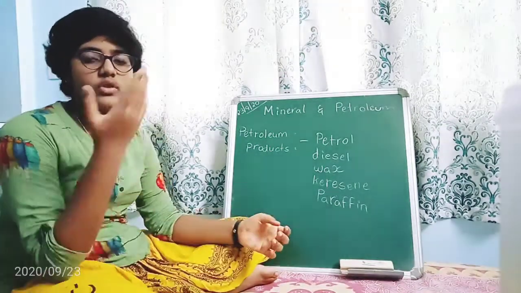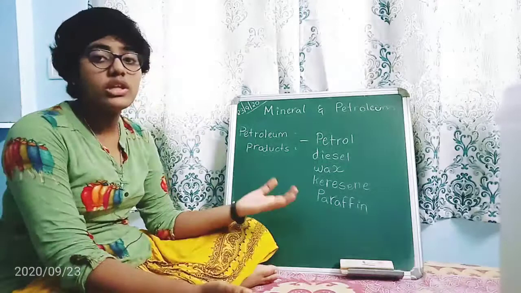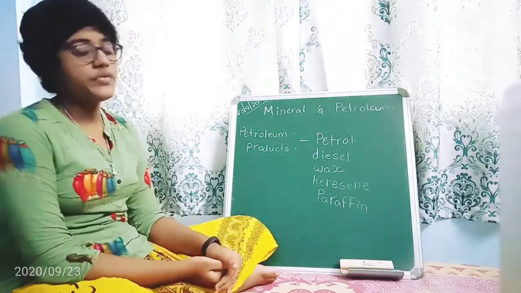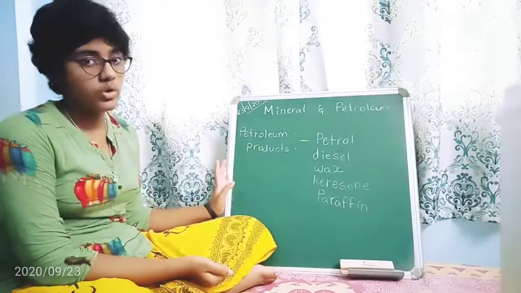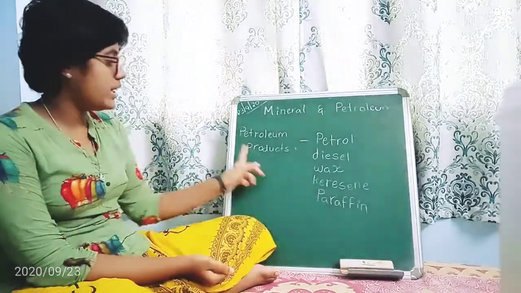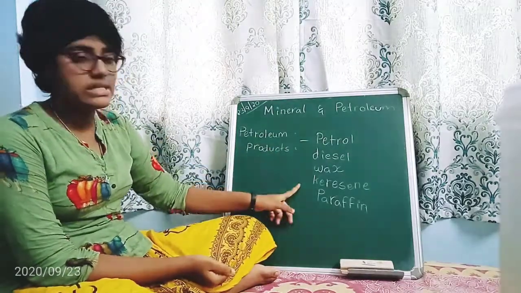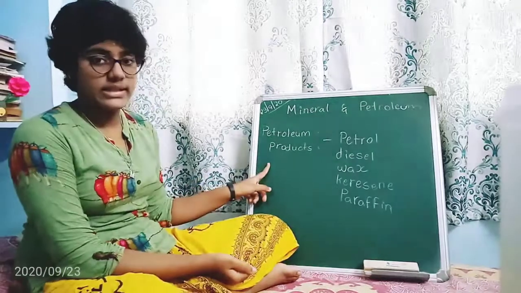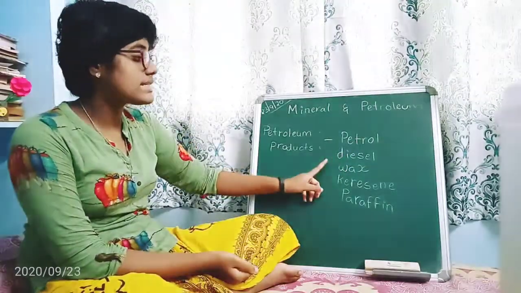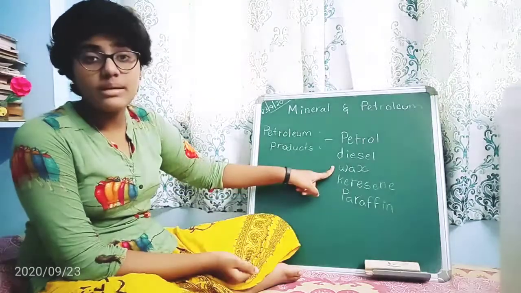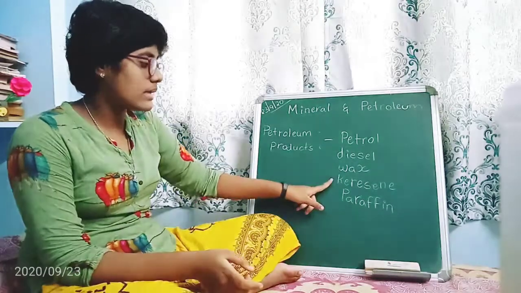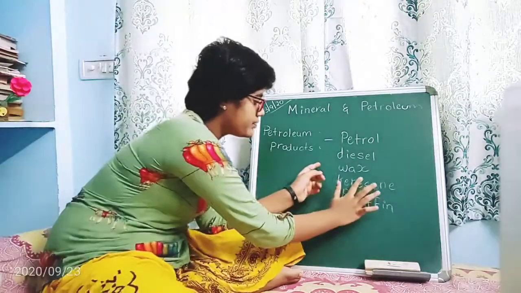If you have learned before about Bombay High, there we can obtain crude oil, from which petroleum comes out. So these are the products of petroleum, known as petroleum products. One is petrol and diesel, which we use in vehicles. Next comes wax, which is used in crayons, candles, and colors. Next comes kerosene.